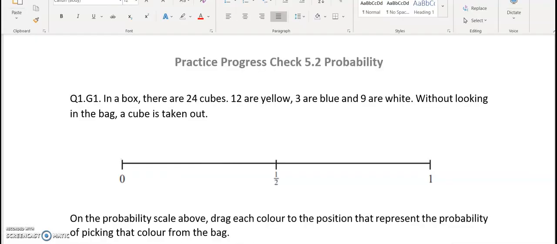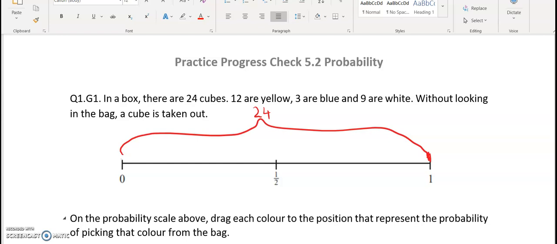Progress check 5.2, probability, for GCSE Maths Foundation. Question number 1. In a box there are 24 cubes. 12 are yellow, 3 are blue and 9 are white. Without looking in the bag, a cube is taken out. So we have this number line here. So this represents 24 in total. That would be here 1, equal to 1. On the probability scale above, drag each colour to the position that represents the probability of picking that colour from the bag.